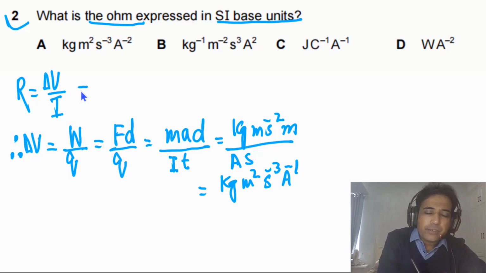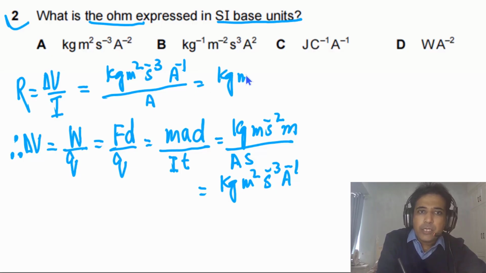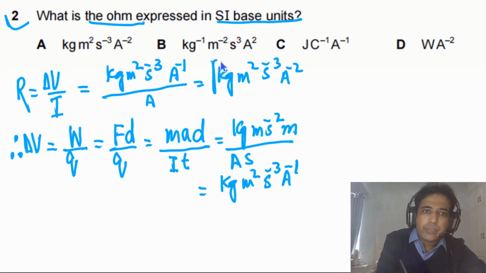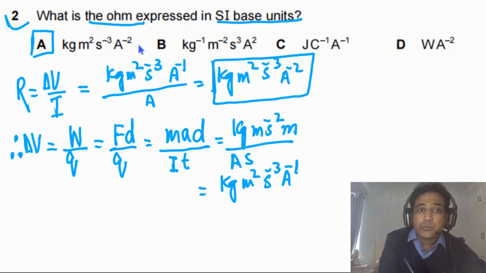Now we can simplify this and write kg meter squared, s to the power of minus 3, and A to the power of minus 1. And this is divided by A. So if we simplify this, we can write kg meter squared, s to the power of minus 3 and A to the power of minus 2. So this is how you can express ohms in SI base units. So the answer for this question has to be A, because we have kg, meter squared, s to the power of minus 3, A to the power of minus 2.